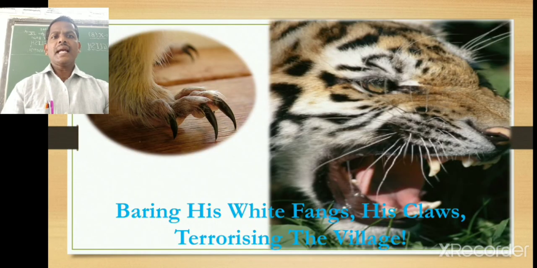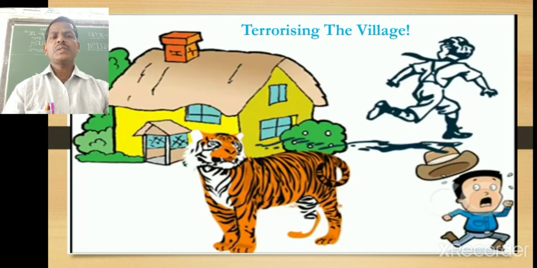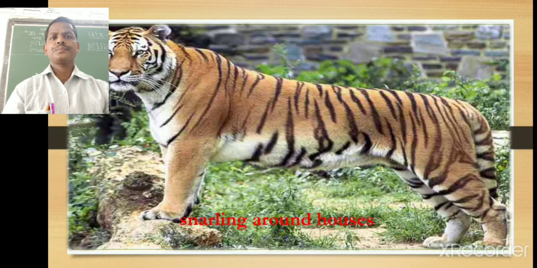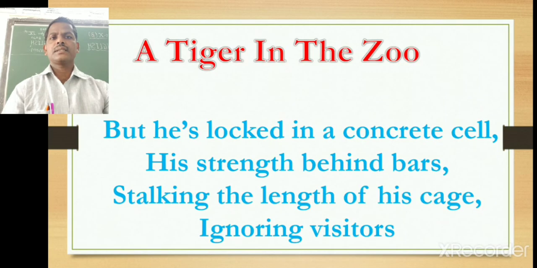Sometimes he bears with his roaring, his white fangs and his claws are sharpened and charged, terrorizing the village. And to see the tiger nearby, all the villagers are running away to save their lives by leaving their houses, snarling around the houses, which is creating fear in the mind of the villagers.